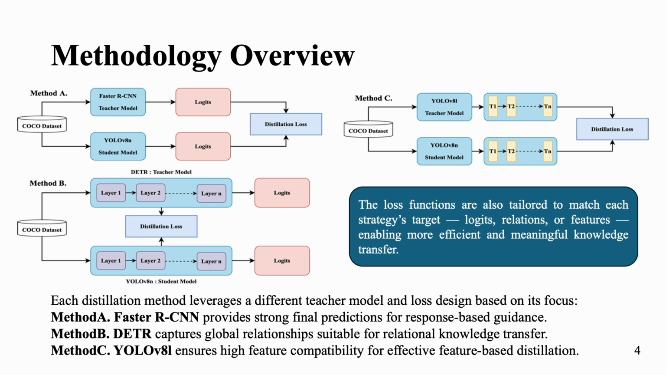Method C applies feature-based distillation. We select YOLO version 8 Large as the teacher because it shares the same architecture family as the student, making feature alignment more effective. We match intermediate feature maps using MSE loss. All 3 methods are trained on the COCO dataset, allowing us to systematically compare how different types of knowledge, response-level, relational, and feature-based, affect student performance and robustness in detection tasks.